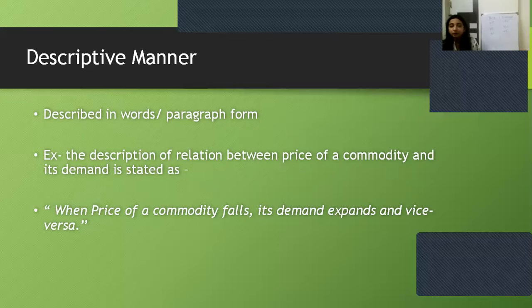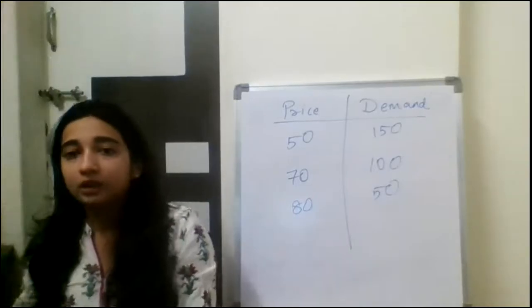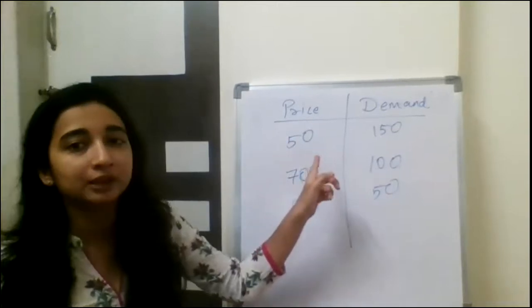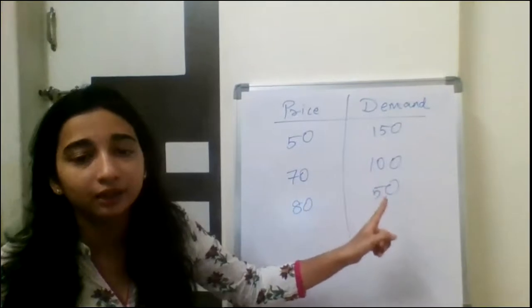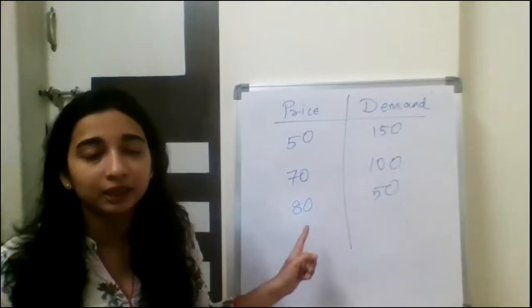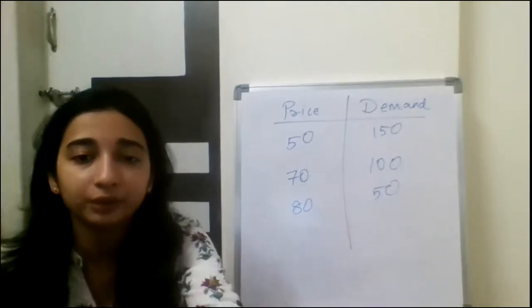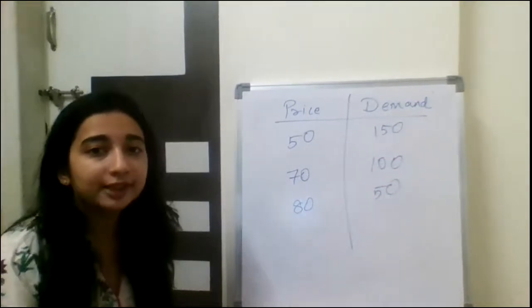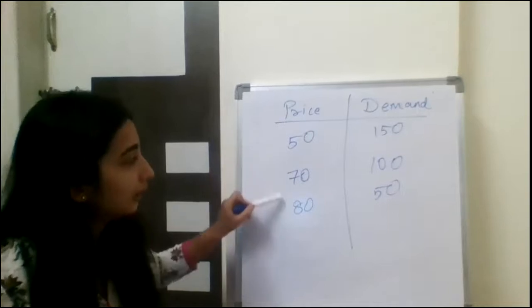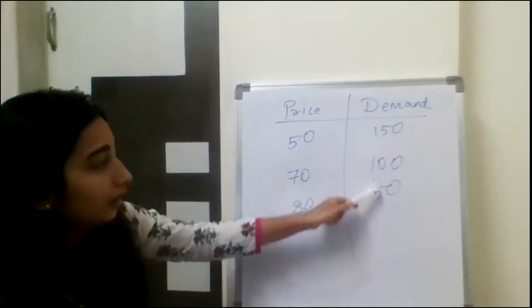Example, if I want to describe a relationship between the price of a commodity and the demand. If price is 50 rupees, the demand is 150 units. If price is 70, the demand is 100 units. And if price is 80, the demand is 50 units. So how will I describe it in words? In words, I will say as price increases, demand decreases.